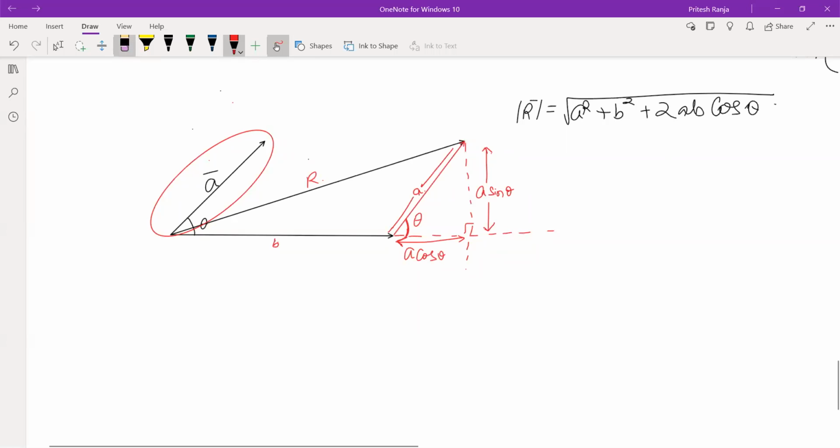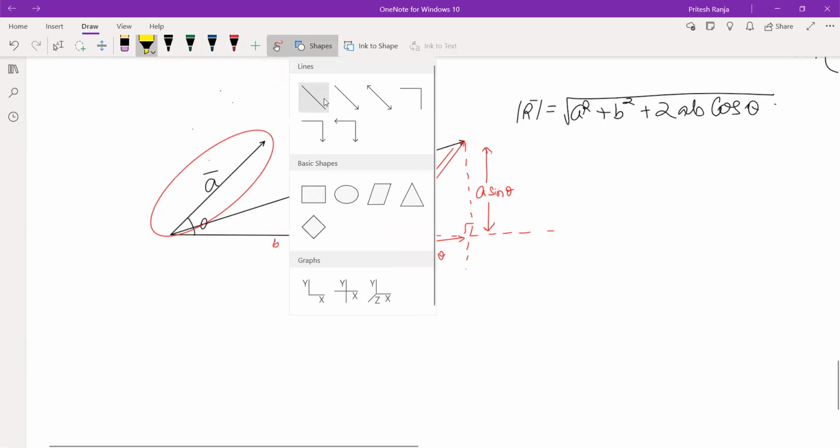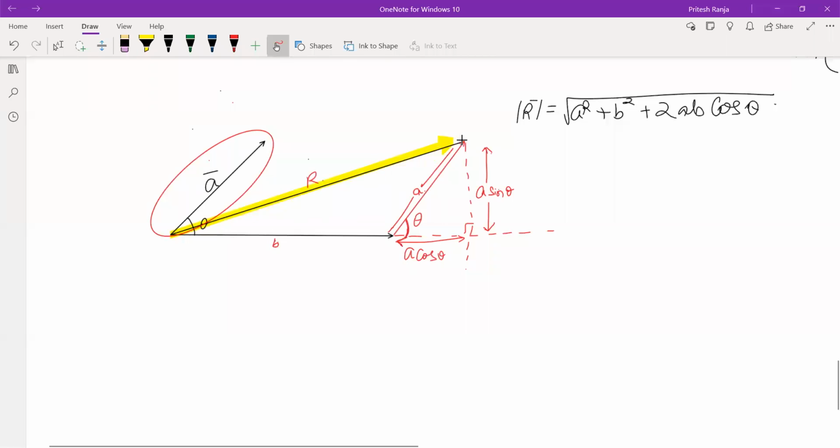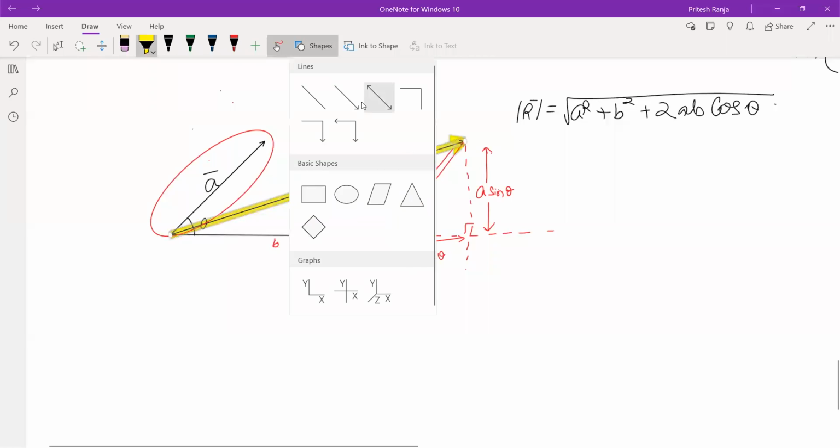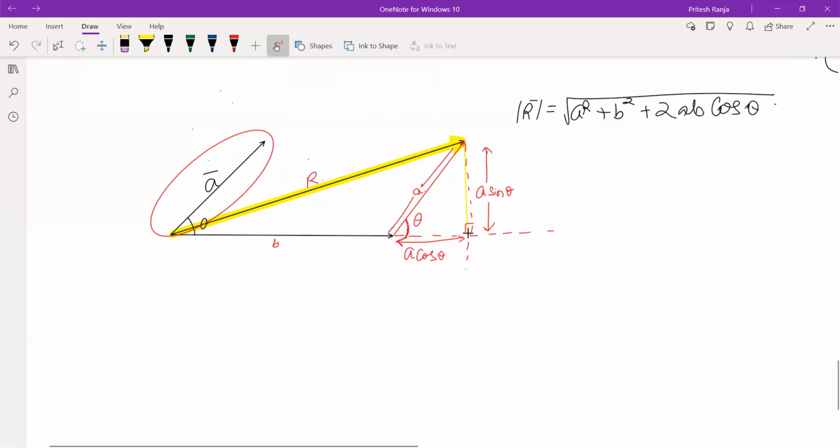And those who haven't done trigonometry yet, who haven't seen it, will go to the YouTube channel and watch the complete trigonometric identities and all. So now we can see we have a triangle in which this is the hypotenuse, this is one side, and this is another side.